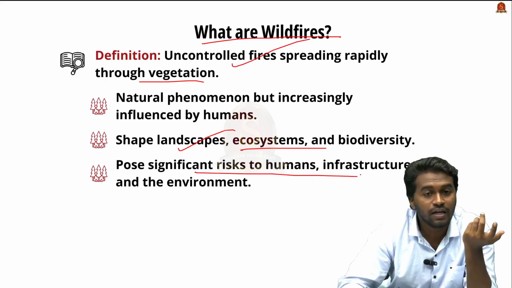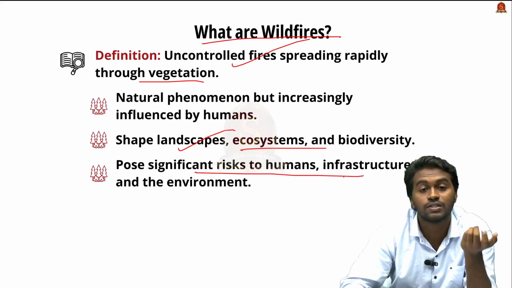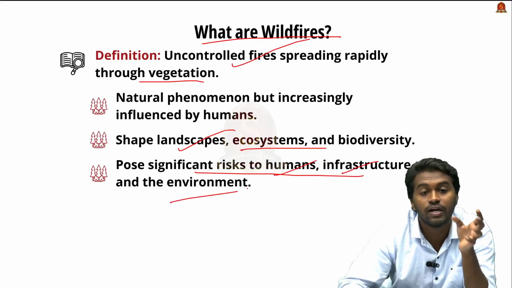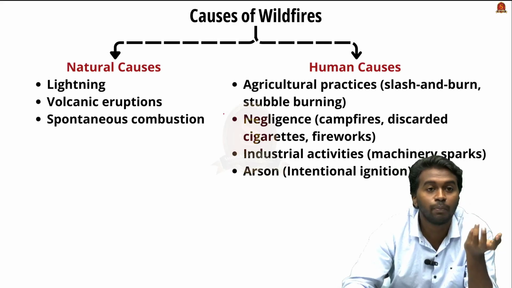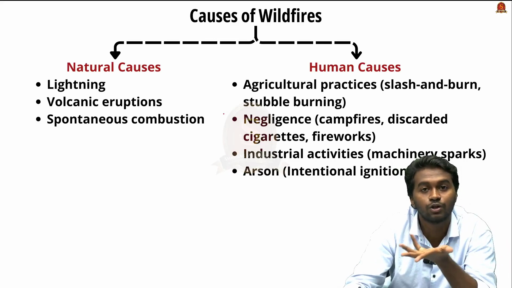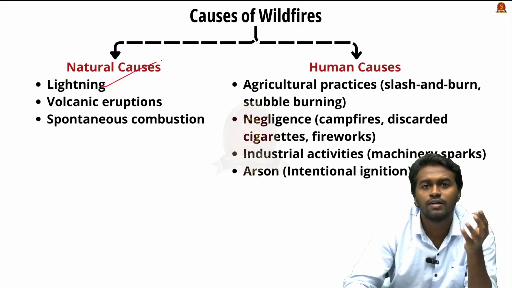And at the same time, it also poses significant risk to human life, infrastructure and to the environment. And now we are going to see the causes behind the wildfire. The causes can be classified into natural reasons or anthropogenic reasons, or human causes. Natural reasons include lightning.